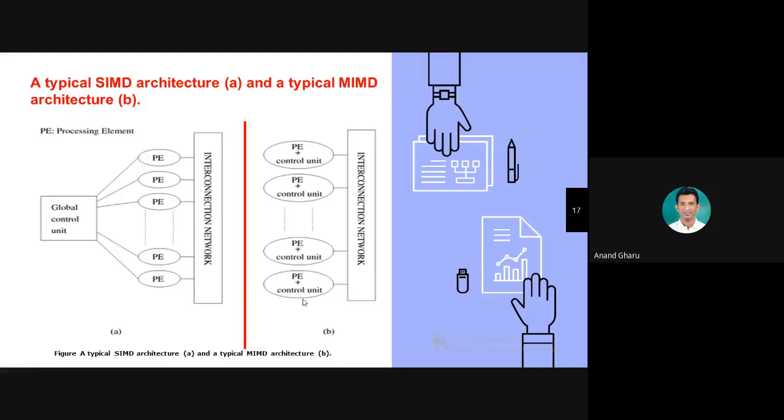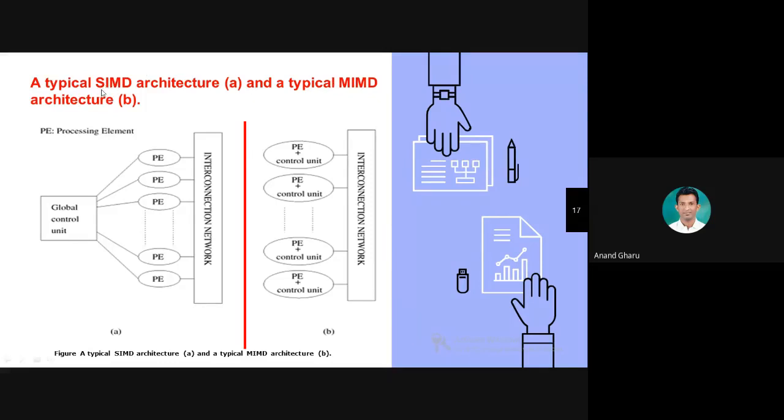Okay, a typical SIMD architecture. These are the communication models. In CO, you may have studied SIMD, SISD, but in our high performance computing first unit, we are going to see only 2 models. First one is SIMD and second one is MIMD. Note down the point: SIMD and MIMD. These are the architectures of microprocessors.